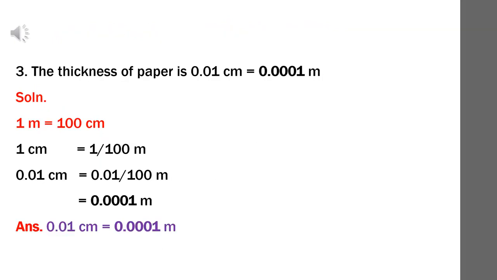Question number 3. The thickness of paper is 0.01 centimeter. Solution. 1 meter is 100 centimeter. So 1 centimeter is equal to 1 by 100 meter. Therefore, 0.01 centimeter is equal to 0.01 divided by 100 meter. We get 0.0001 meter.